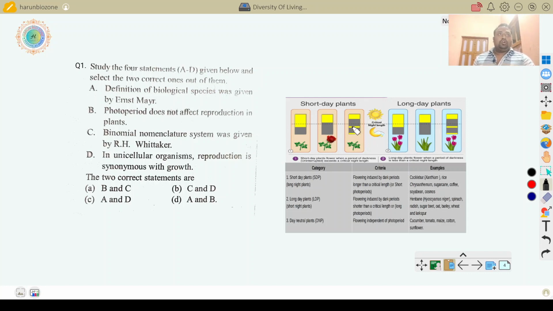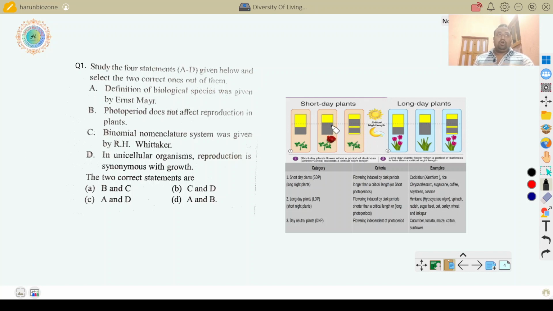But in case of short day plants, if the light period is more than 12 hours, then no flowering occurs. That means vegetative growth. But when the light period is less than 12 hours, flowering occurs, that is the reproductive phase. When the night time is broken by applied light, then no flowering occurs.